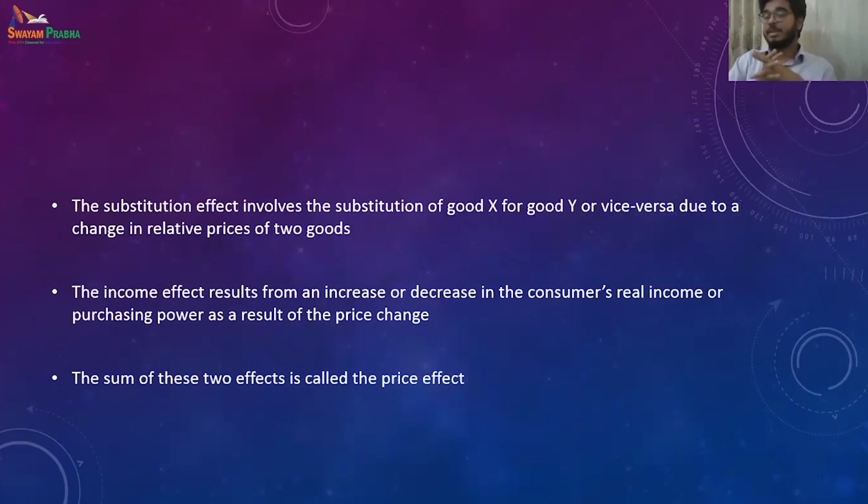That is constant. It does not change. So the income effect is the change in the consumer's real income, and hence purchasing power, given the change in price. When we combine the income effect and the substitution effect together, that is known as the price effect.